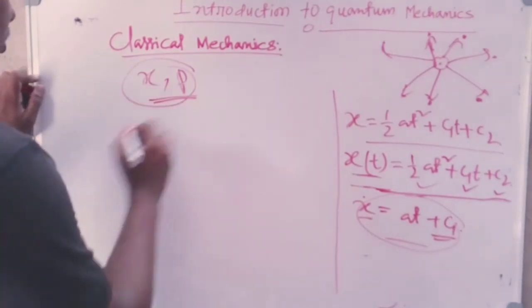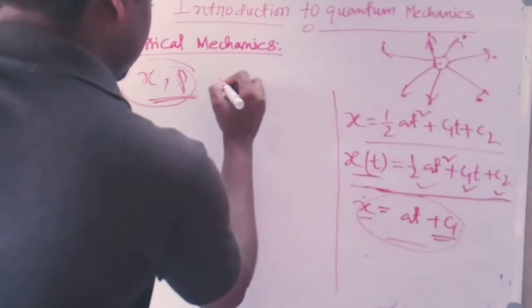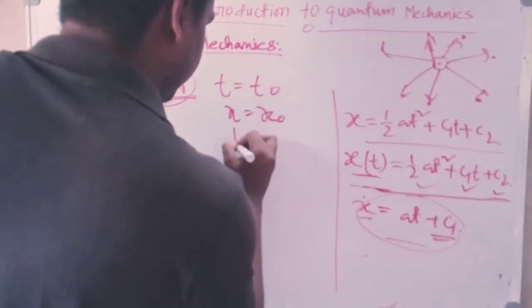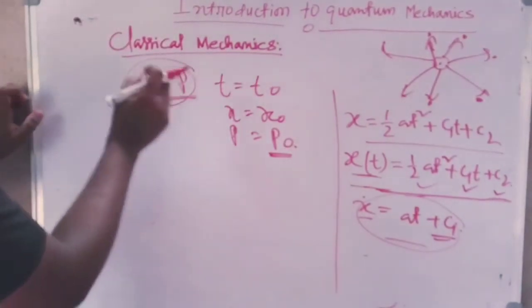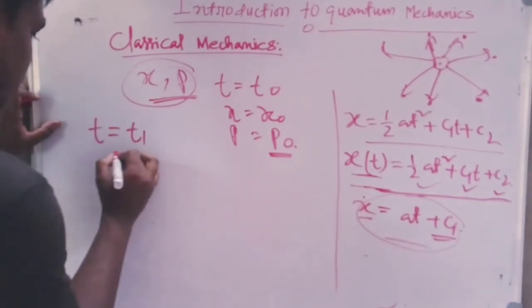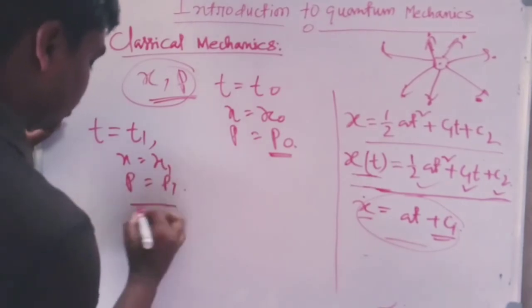Suppose I have represented the system like that at t equals to t0, x equal to x0 and p equals to p0, but another person may represent this system like at t equals to t1, x equal to x1 and p equals to p1.